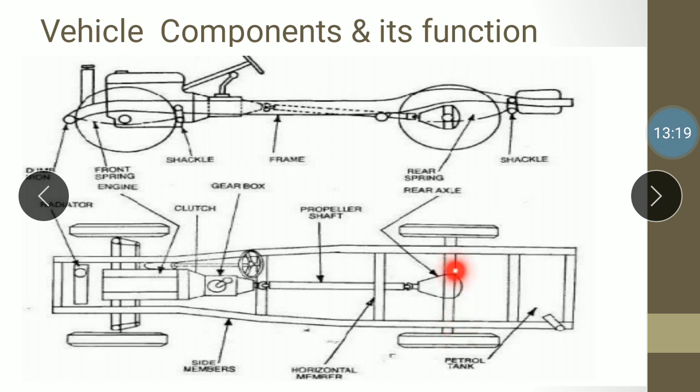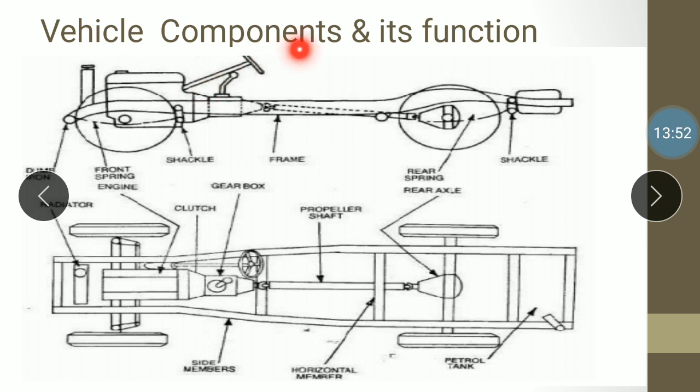This is the rear wheel, this is the front wheel. This is the chassis. In this chassis, these are the cross members and these are the longitudinal members. When we see from the side, here we have the front spring, then the shackle, this is the frame, this is the rear spring, and these are the shackles.